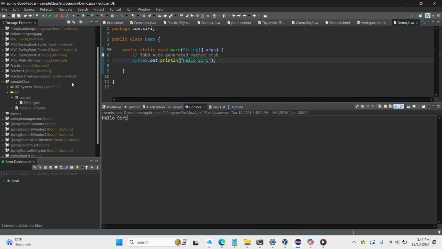And you can keep on adding more classes to your package, and you can play with it.